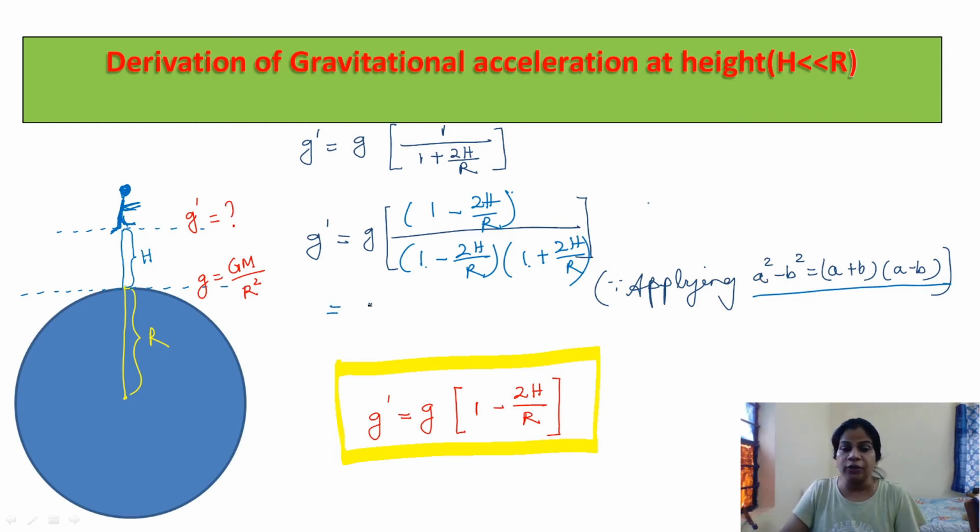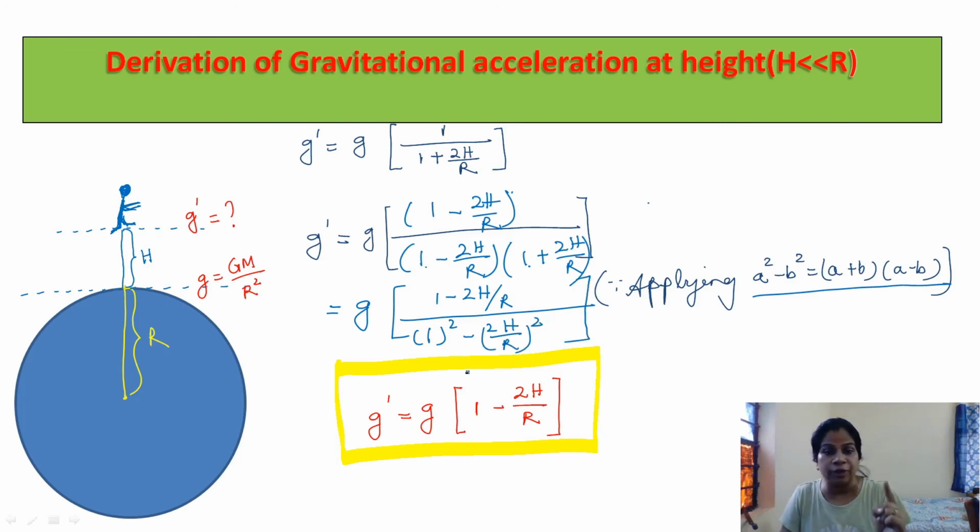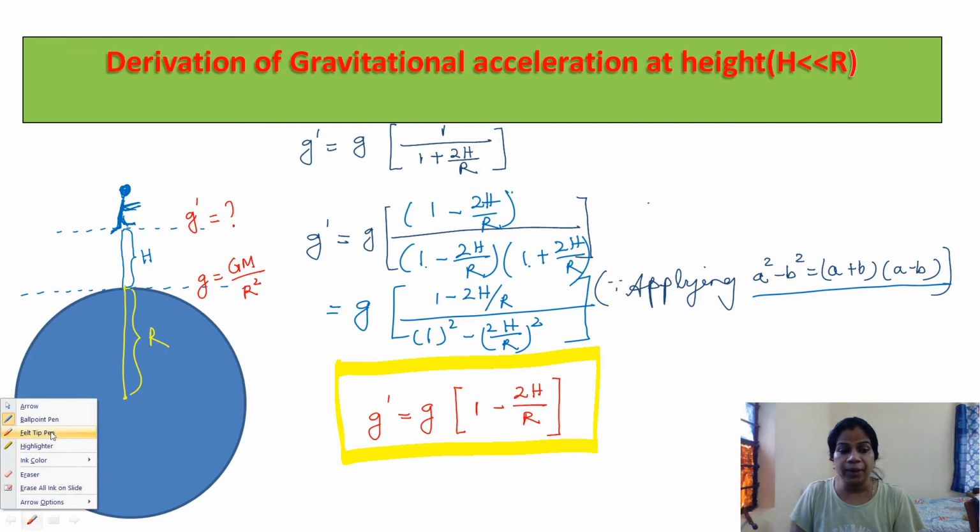So now you can rewrite this very expression as 1 minus 2h divided by r, divided by 1 square minus 2h by r square. I think this is clear. If you are facing any doubt, you can ask me in my comment section. I will reply surely.